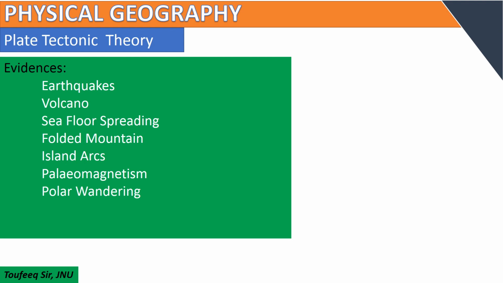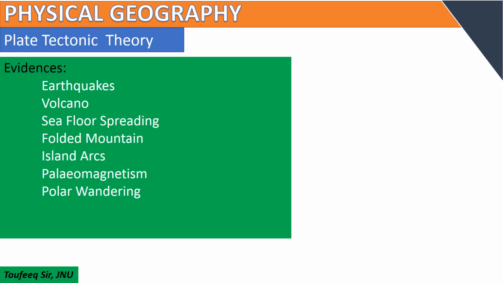Then the distribution of the folded mountains: if we see, these mountains are found along the edges of plate margins where two plates collide, whether continental or oceanic plates.